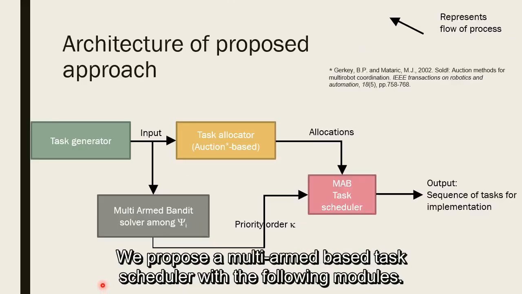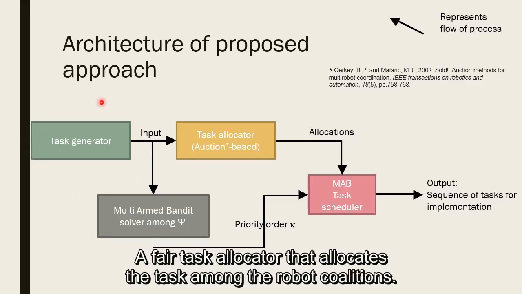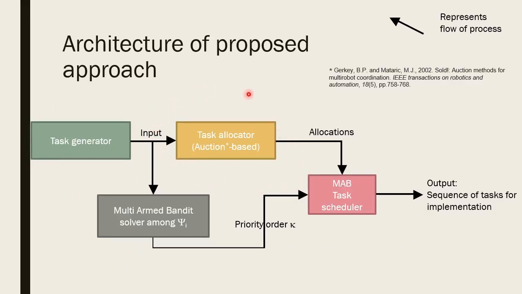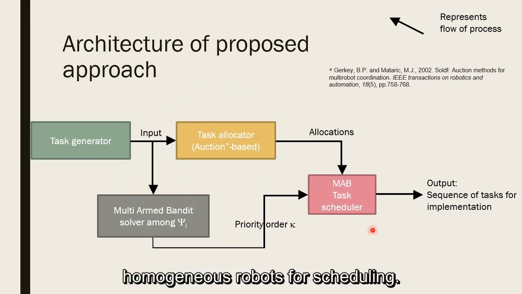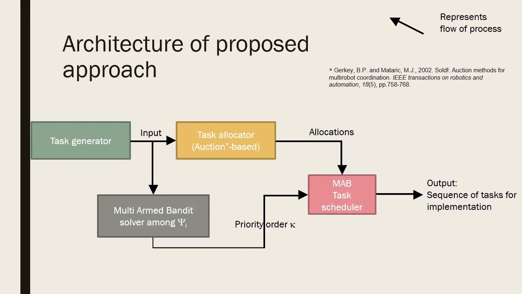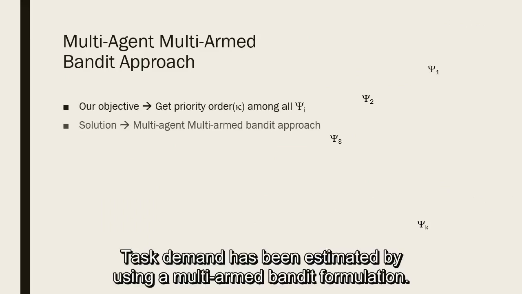We propose a multi-armed bandit-based task scheduler with the following modules: tasks generated for simulating the demand from the environment, a fair task allocator that allocates the task among the robot coalitions, and a bandit solver to get priority among the homogeneous robots for scheduling. Our objective is to get a priority order among the set of homogeneous robots that are coming to a drop point. Task demand has been estimated by using a multi-armed bandit formulation.